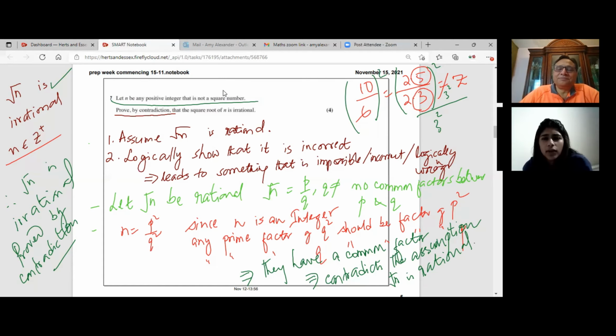Wait, so is this the only approach then? No, we can have the other way. We can assume and let n be even, right? But if you do that, does that mean you're neglecting the odd, or is that because it doesn't play on the statement of any positive? Whenever you want to prove by contradiction, you just need one. It should be true for each and every possibility, right? So if you get one contradiction, it's okay.